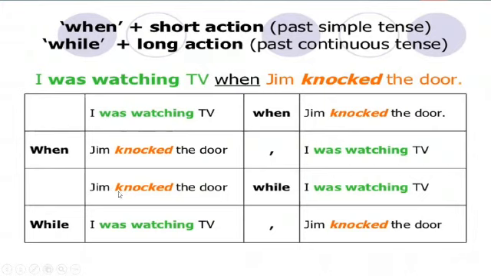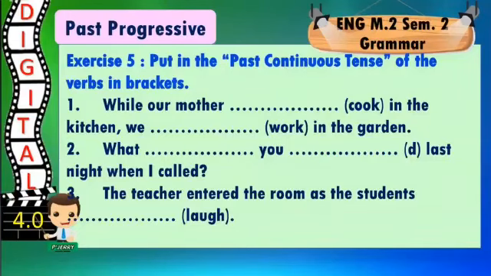In these sentences, Jim knocked on the door while I was watching TV. I was watching TV is a long action. That's why we use while before it. And while is used between two clauses. If we use while at the beginning of the sentence, we put a comma between them. These are rules of forming and using past continuous. And now we will practice.